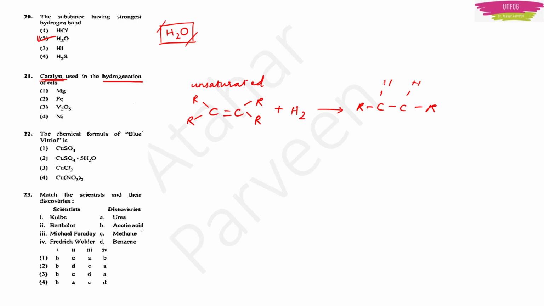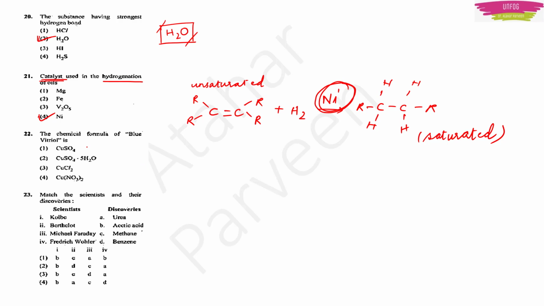Saturated compounds mean it should have only single bonds. But this reaction can only be carried out in the presence of a catalyst, which is nickel. So, nickel is used as the catalyst in the hydrogenation of oils. Yes, the fourth option, nickel, is the answer.